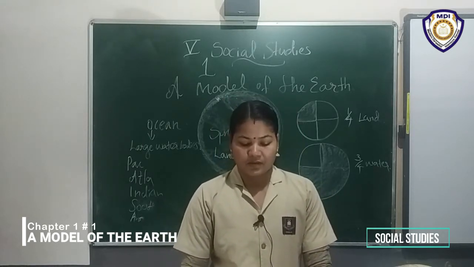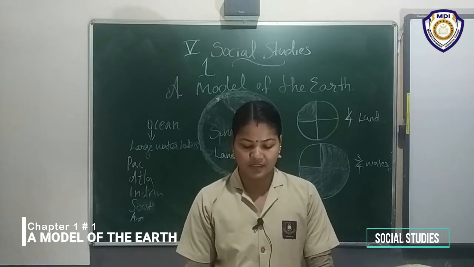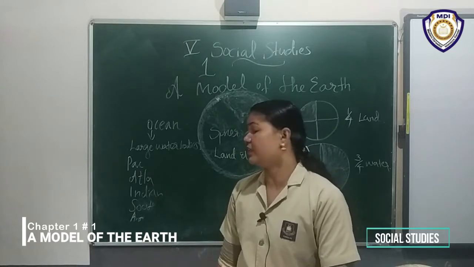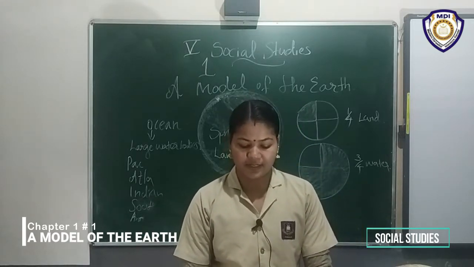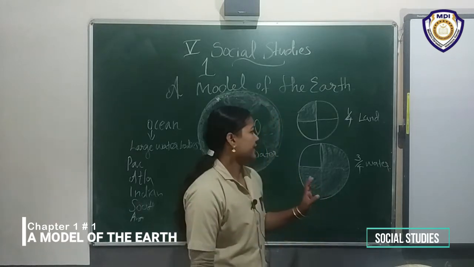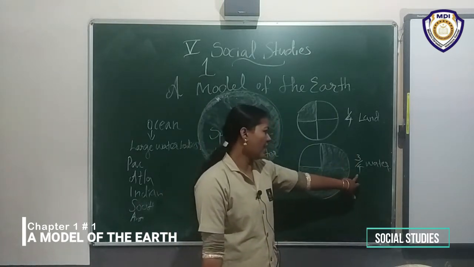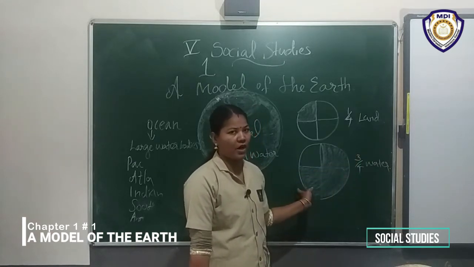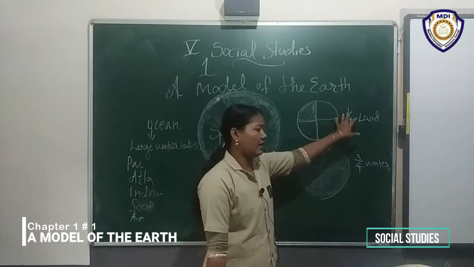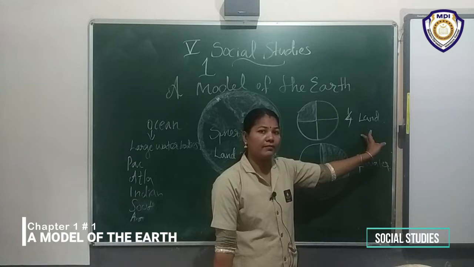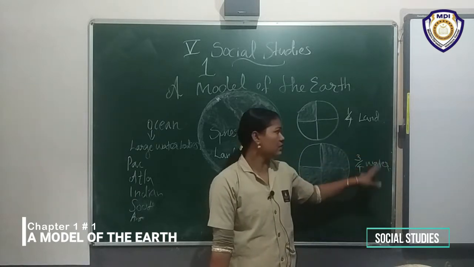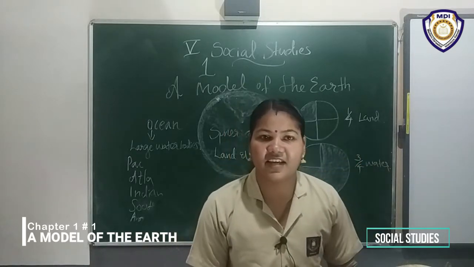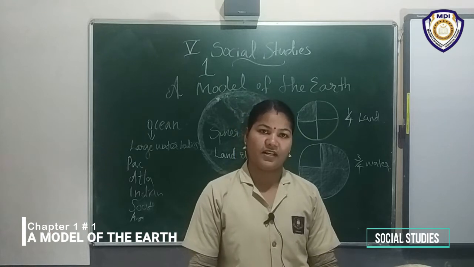Listen. Large water bodies, that is the oceans. Large areas of blue are the bodies of water, that is the oceans. You already studied that 3/4 part is water, that is the oceans. How many oceans? 5 oceans. Then 1/4 is land. Water is ocean. Then land indicates another thing. What is that? Continent.